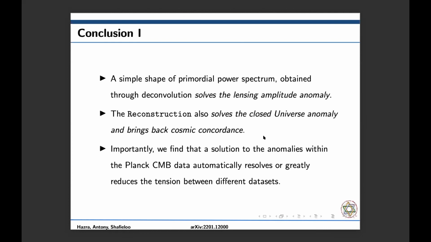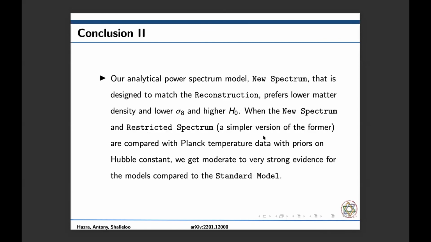Importantly, we find that a solution to the anomalies within the Planck CMB data automatically resolves or greatly reduces the tension between different data sets. And our analytical power spectrum model, the new spectrum that is designed to match the reconstruction, prefers lower matter density, lower sigma 8, and higher H0. And this was not just enlarging the priors, the contours or anything. They clearly preferred higher H0 value, lower sigma 8, and lower matter density.